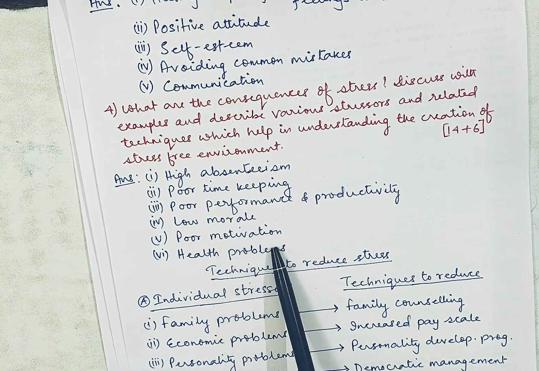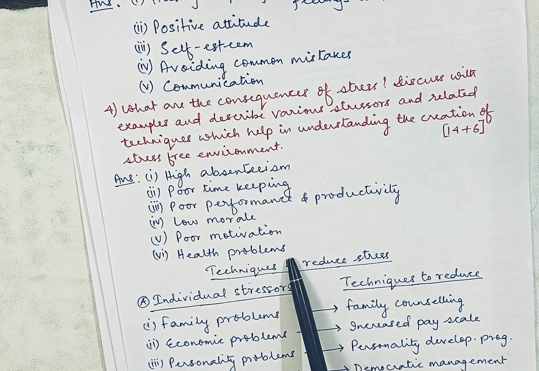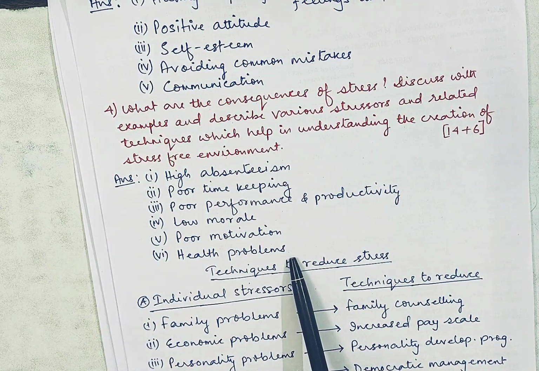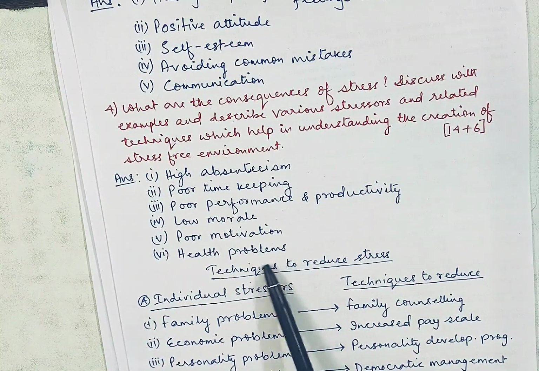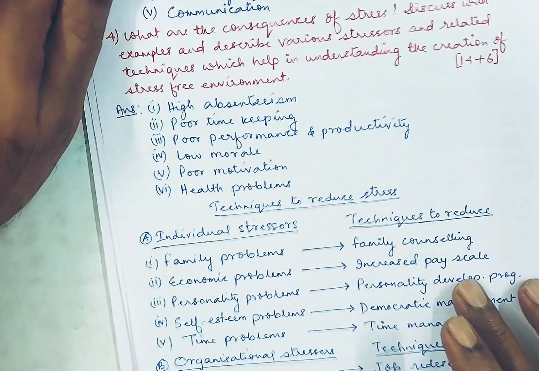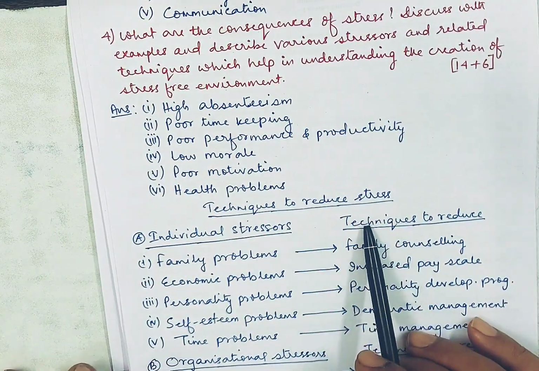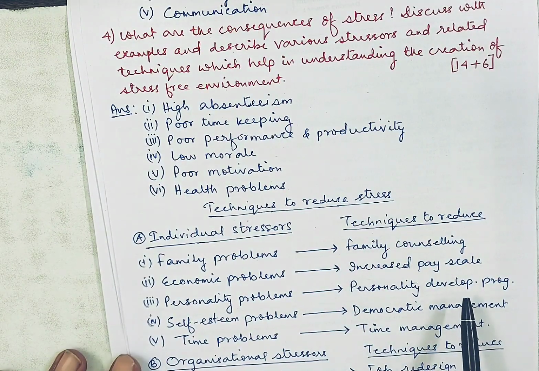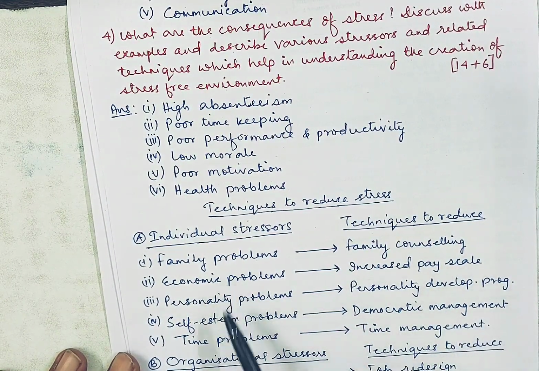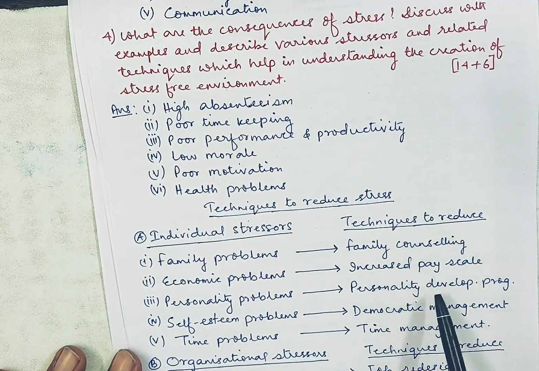Then poor motivation, right? They will not be motivated to work hard. Then health problems. There are many health problems due to stress, like heart problems. Then we have high blood pressure. So like that, there are a lot of problems due to stress. Okay, now let's see what are the important techniques through which we can reduce stress. Now, I have divided this into 2 parts. One is individual stressors and the techniques to reduce them.